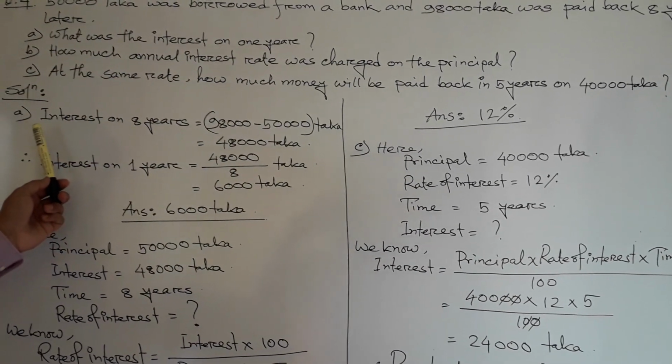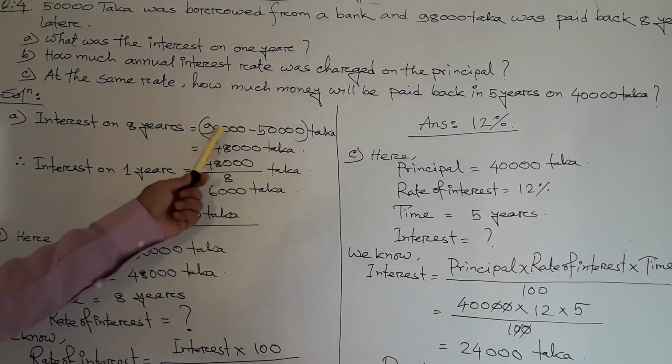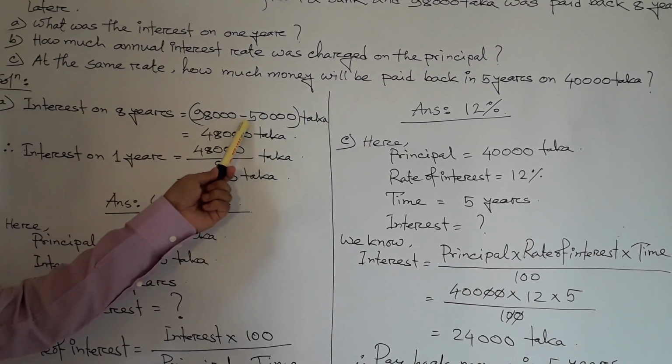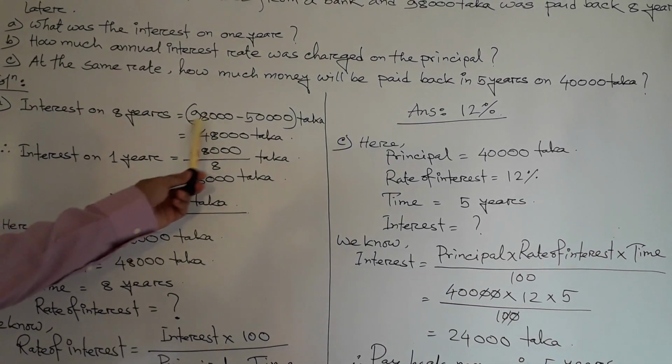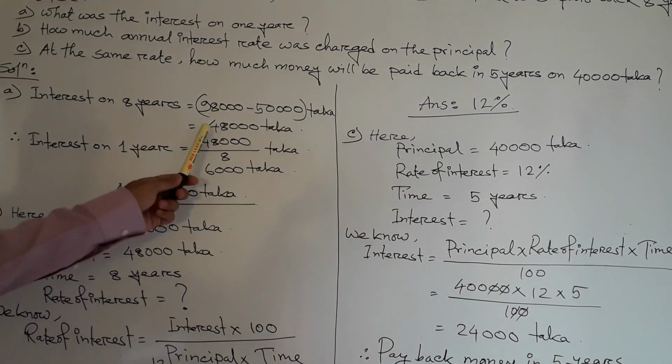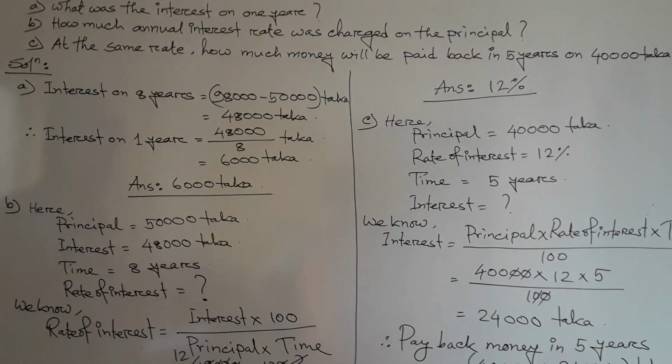So, if we write down the interest on 8 years equal 98,000, that is the amount, minus 50,000, that is principal. So 98,000 minus 50,000, now 48,000 taka. That's interest on 8 years.